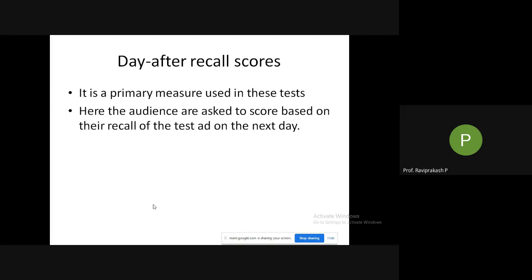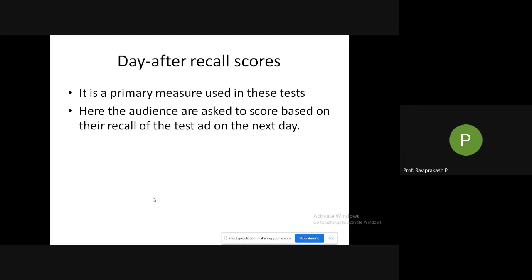How much do you remember? Do you remember watching the ad or not? We test what parameters or what things you remember of the ad. Do you remember the brand? Do you remember the product? Do you remember the person who is acting over there, if it is one or many, or the background, the music? It could be anything. So what do you remember basically? That is what we are looking at. This is day after recall scores.